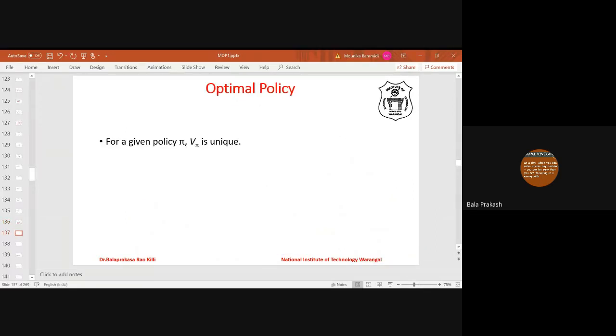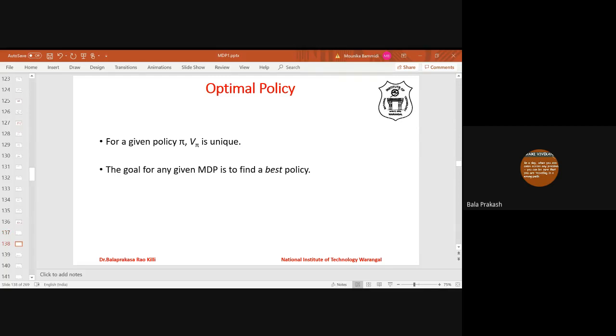If the policy is fixed, then the value function is fixed. If the policy is known, we can compute the value function, because the policy tells what the action is. So far we are discussing deterministic policy only, which tells in each state what action is to be performed. Since the policy tells the action, the value is unique with respect to a policy.